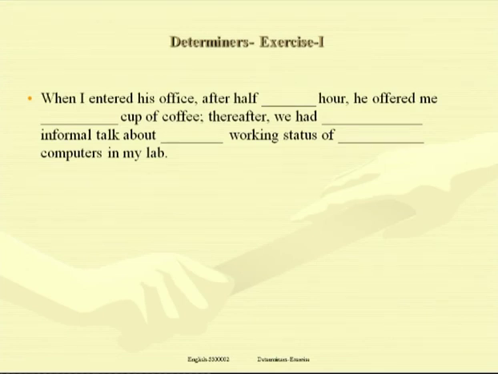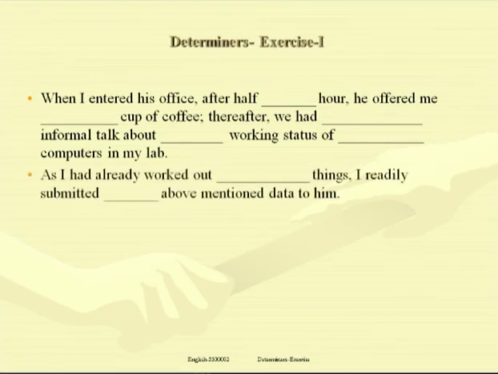About the working status. Why the working status? Because we are talking about the working status of particular computers in the lab, and that's why the working status of the computers in my lab. Computers we have used so many times in the story of Jack, and that's why the use of article the in the repetition.